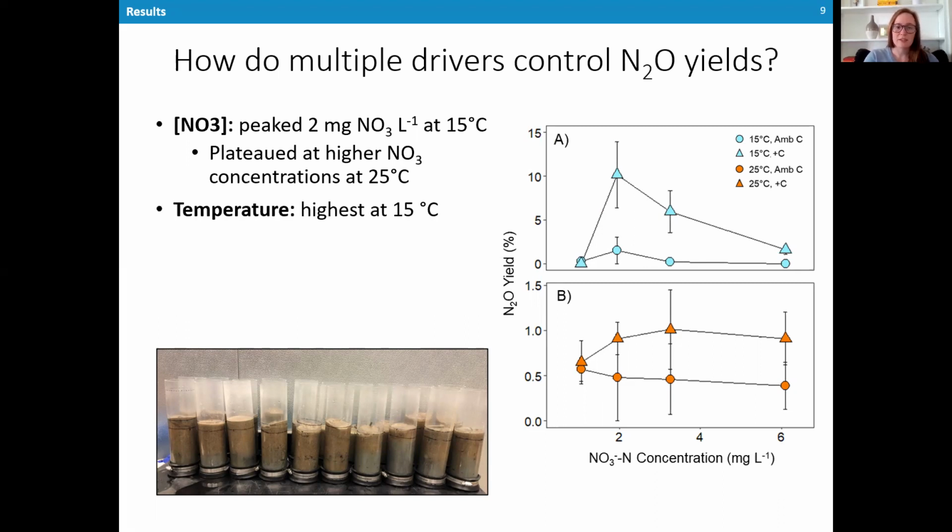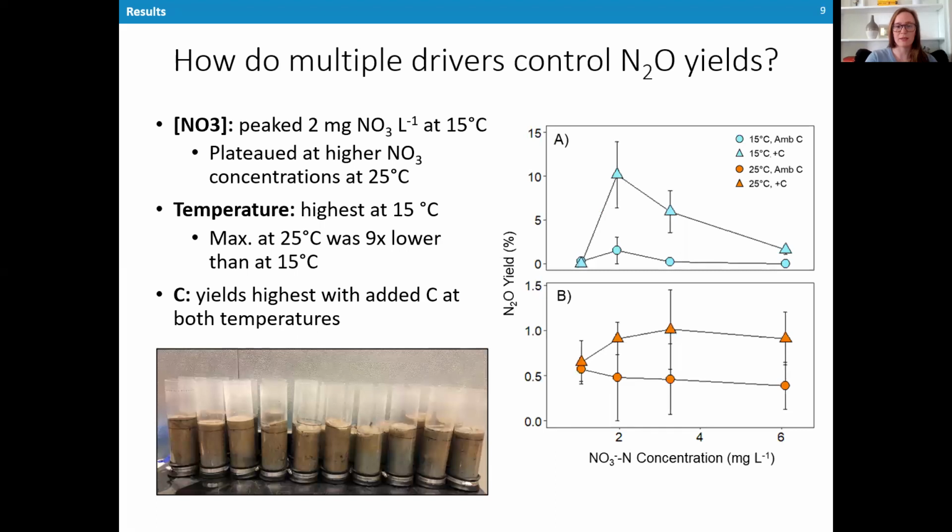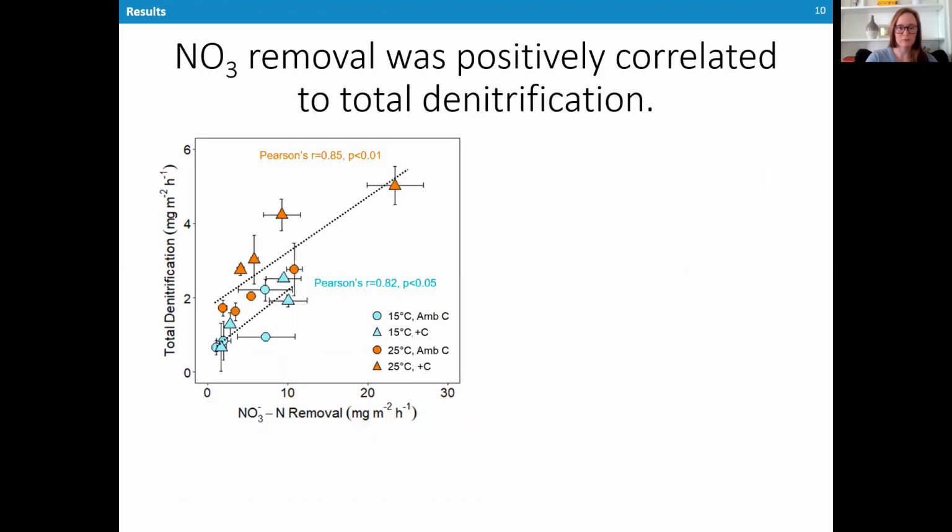When we take a look at the effect of temperature, we see yields were highest at 15 degrees C. Note the difference in the y-axis range here. And in fact, the maximum at 25C, that warmer temperature, was actually 9 times lower than the maximum at 15 degrees C. And finally, yields were highest with added carbon at both temperatures.